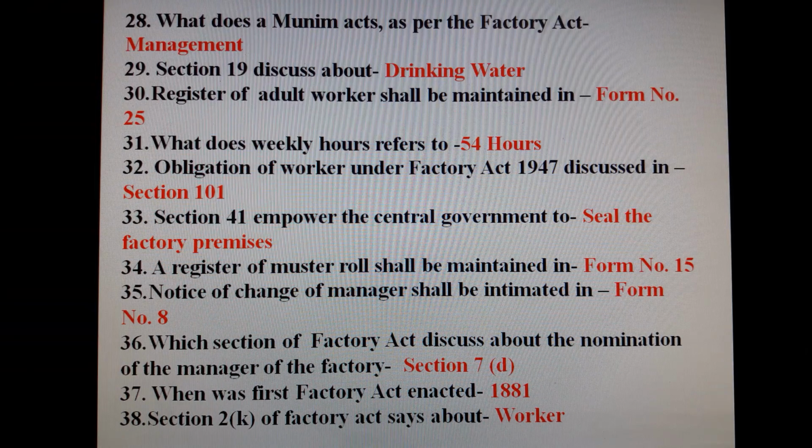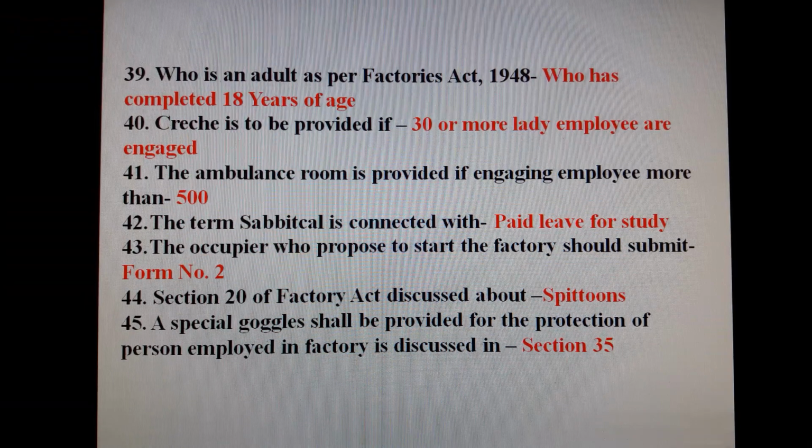Which section of Factory Act discuss about the nomination of the manager of the factory? Section 7D. Question number 37. When was first Factory Act enacted? 1881. Section 2K of the Factory Act says about worker. Question number 39. Who is an adult as per Factory Act 1948? Who has completed 18 years of age?